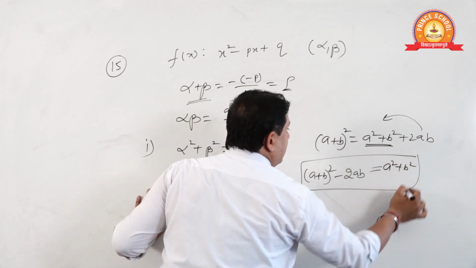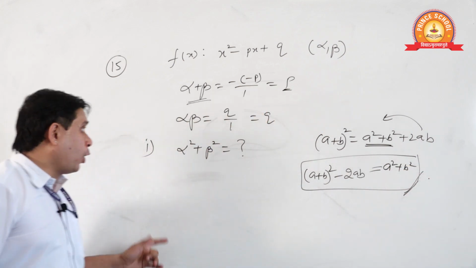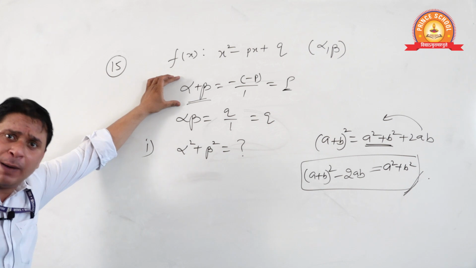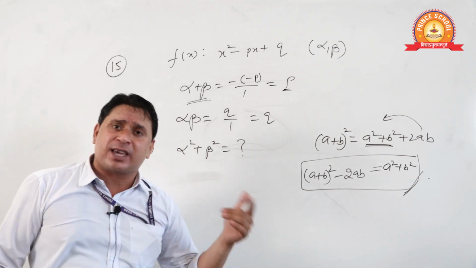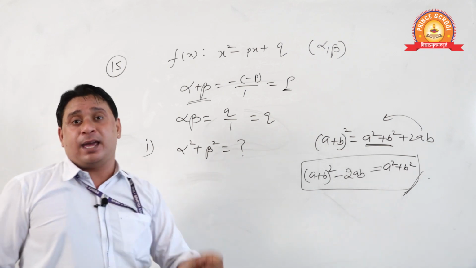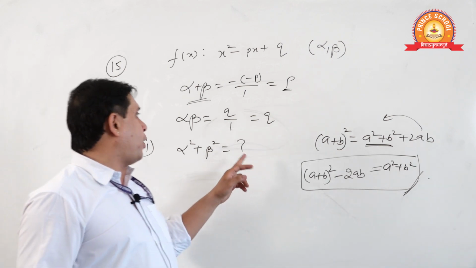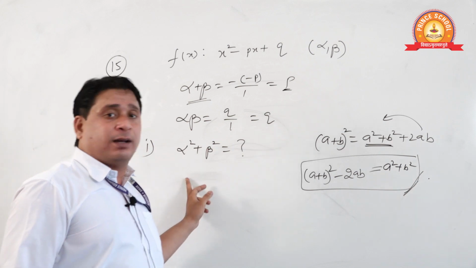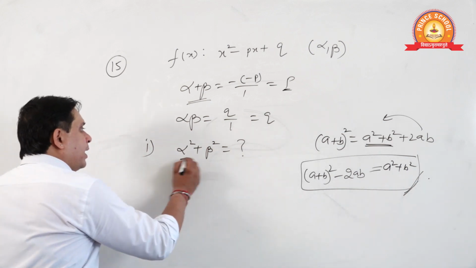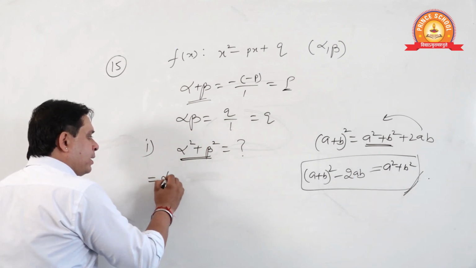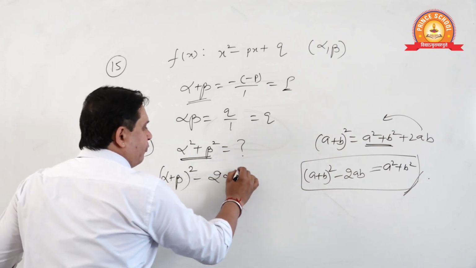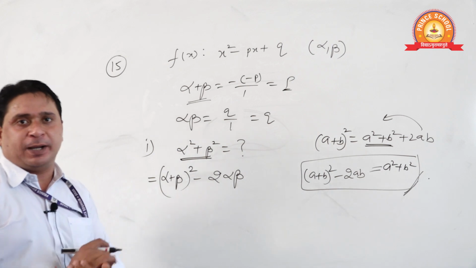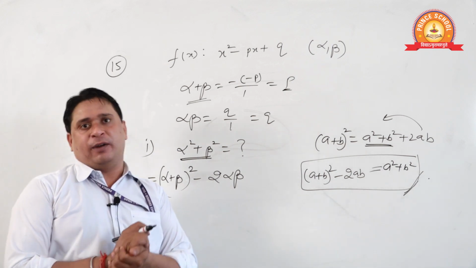This can be done, because you have the value of alpha plus beta and alpha beta. You don't have the value of alpha square plus beta square, and it can't be obtained by simply squaring alpha plus beta. It can be written as alpha plus beta whole square minus 2 alpha beta.